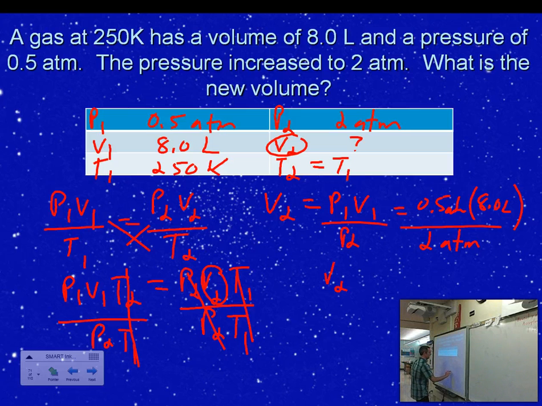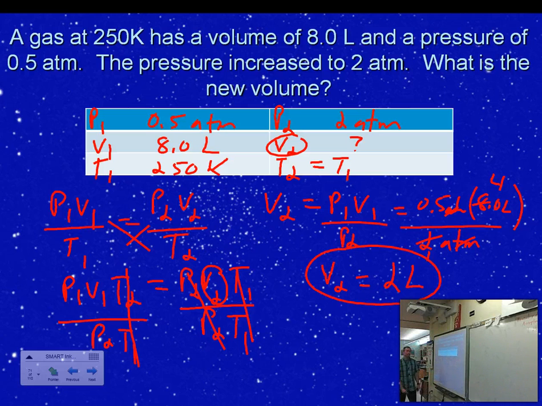V2 then is going to be equal to, notice my atmospheres cancel, 0.5 times 8, or yeah, it would be 4. 4 divided by 2 would be 2. So my final volume would be 2 liters. So again, I can do that. It's 4, half of 4 is 2, so V2 is 2 liters.